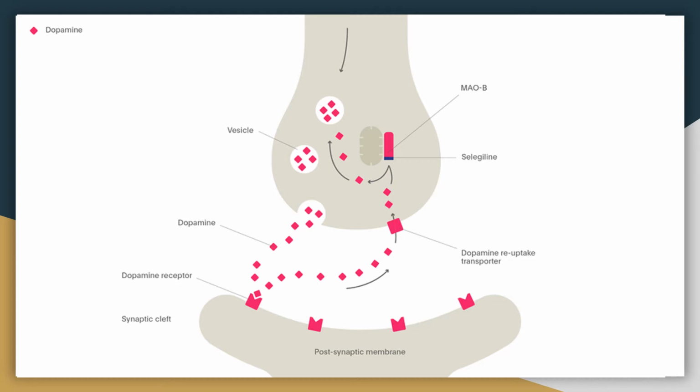It helps convert the dopamine into a carboxylic acid, as you can see in this diagram within the presynaptic membrane. It helps regulate the concentration of dopamine and release the storage. So the MAOB inhibitors bind and inhibit the MAOB, preventing the dopamine degradation, which then results in a greater storage of dopamine available for release. MAOB inhibitors can also be used in the treatment of depression and Parkinson's disease.